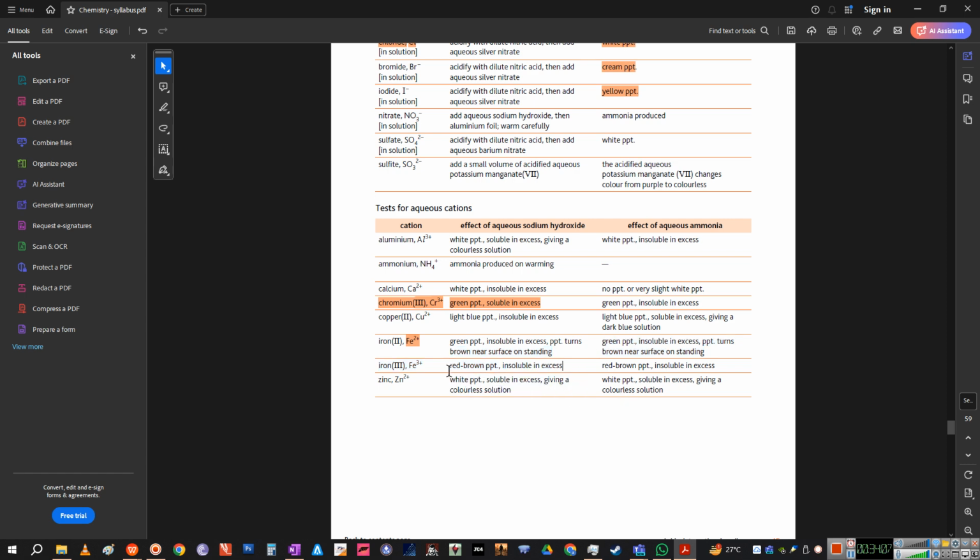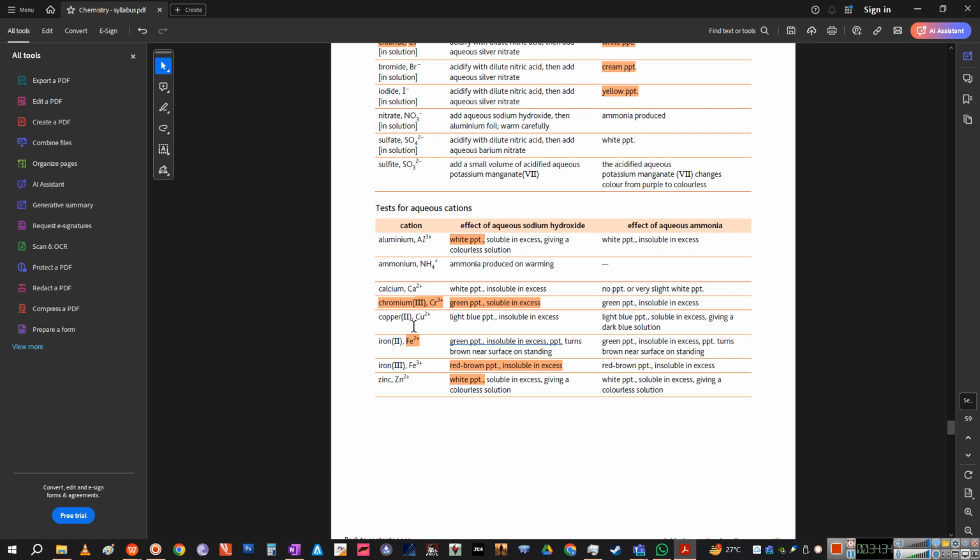Okay, then for the iron 3, red brown precipitate insoluble in excess. तो iron के दोनों insoluble हो गए, right? These are insoluble. Okay, now for zinc you get white precipitate, right? Zinc और aluminum के white है, और बाकी ट्रांजिशन, क्योंकि ये जिंक है तो ट्रांजिशन मेटल, लेकिन usually chromium और copper और iron के colored compounds होते हैं, ठीक है?